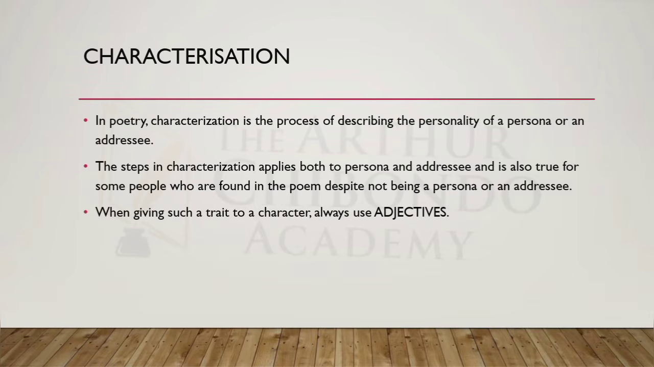So when a poet is presenting the poem, we may find that there are some people who have maybe just been mentioned or are taking part in the poem, but they are not persona or an addressee. So we also describe them using the same steps that we use when describing the persona or an addressee. When giving such a trait to a character, or when we are describing the behavior of a character, we always use adjectives. It should be noted that whenever we are describing the behavior of a character, we should use adjectives.